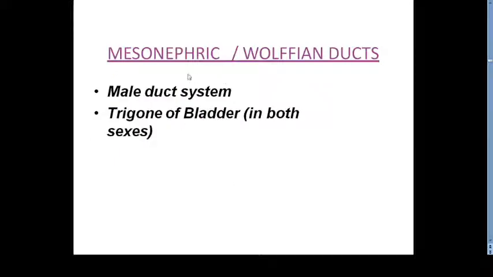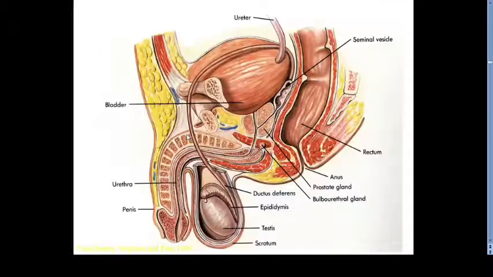Now we'll see the development of the duct system. They are coming from the mesonephric duct or Wolffian duct. So it is going to form the male duct system plus the trigone of bladder in both the sexes. So this is the testis, then we have the epididymis, then we have the ductus deferens.